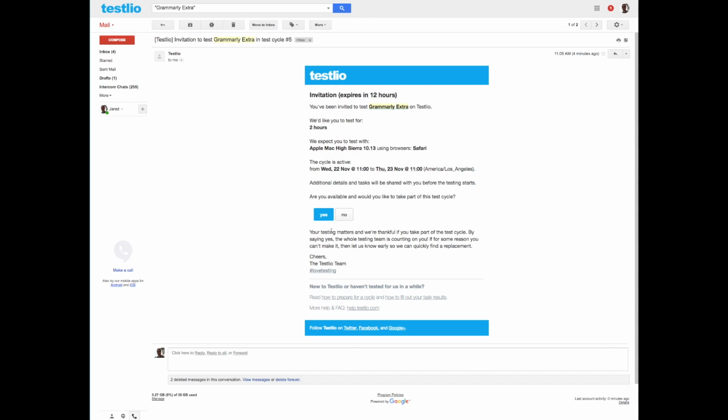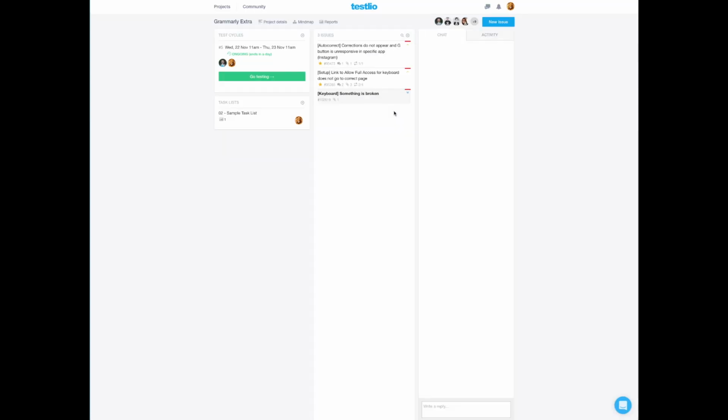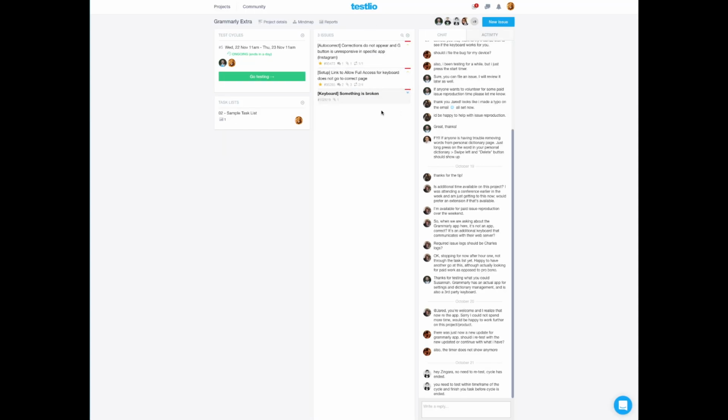In this case, we are sure that we're going to take place in the cycle, so we're going to go ahead and click yes. We can continue to the project. So this is the project screen here. On the left-hand side, we can see the test cycle information. In the middle, we have issues that have already been filed for this project. And over on the right, we have the chat section.